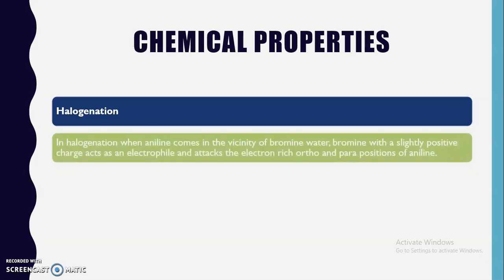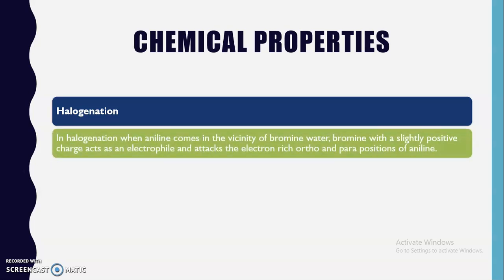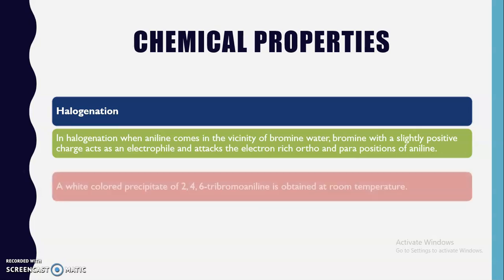Now, the first reaction that we are going to discuss is halogenation. In halogenation, when aniline comes in the vicinity of bromine water, bromine with a slightly positive charge acts as an electrophile and attacks the electron rich ortho and para positions of the aniline.